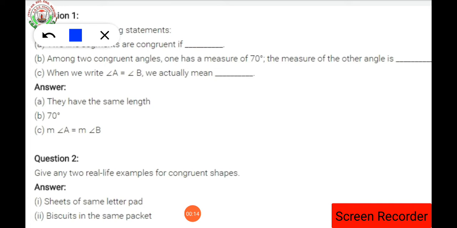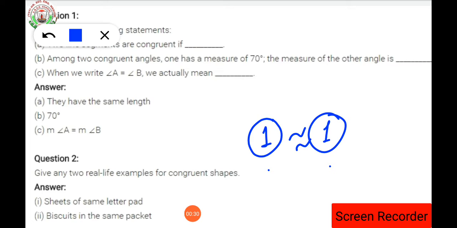The word congruence says that if you have two 1 rupee coins, this is the first coin and this is the second coin, is there any difference between these two coins? No difference. So the first 1 rupee coin is congruent to the second 1 rupee coin. Understood?